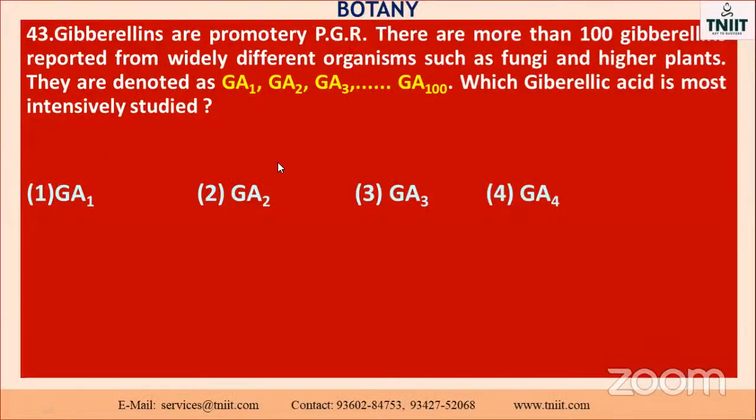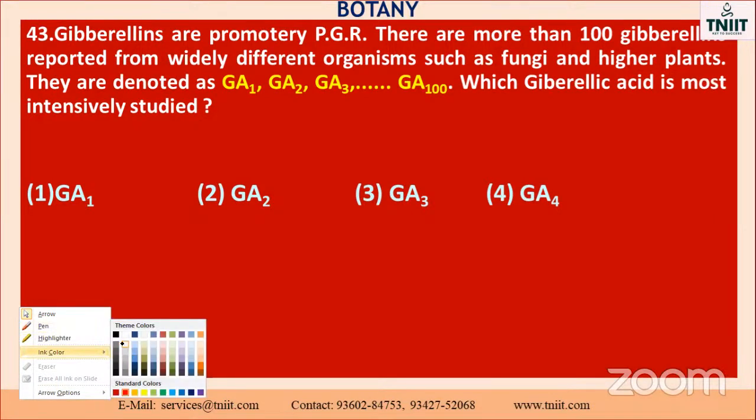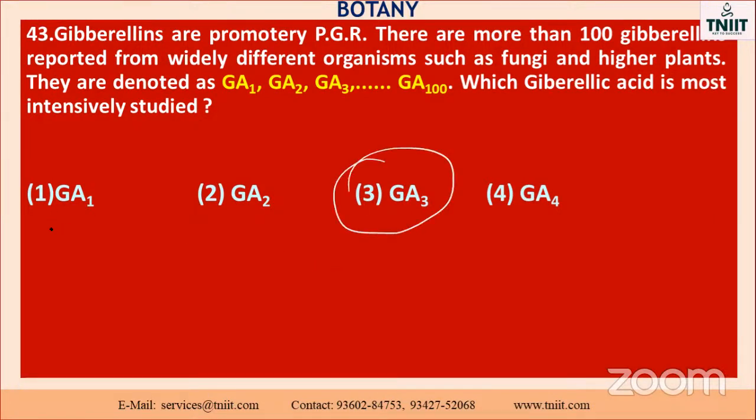Next one is gibberellin, a promoter PGR, plant growth regulator. There are more than 100 gibberellins reported from widely different organisms. Already we discussed this part, I think. Just close your eyes and imagine which one is correct. So this one is the correct one. From GA1 to GA100.